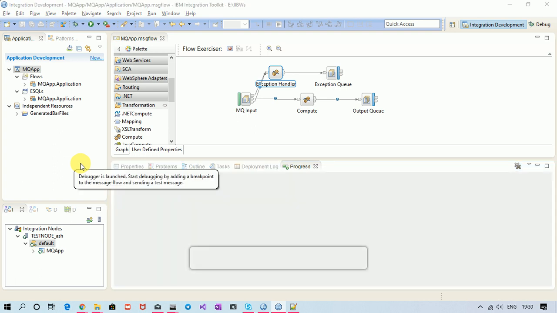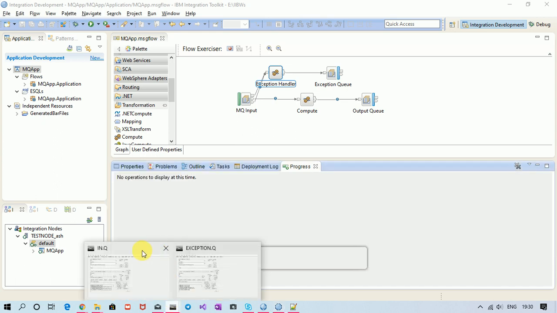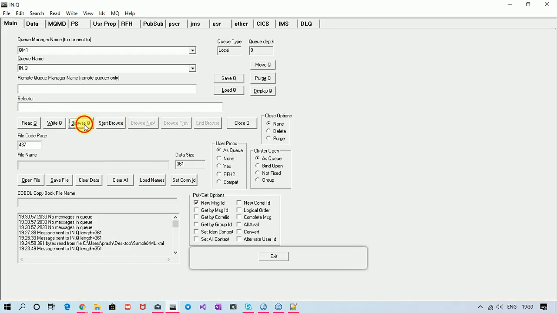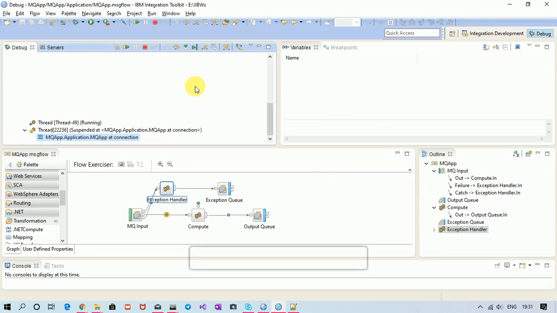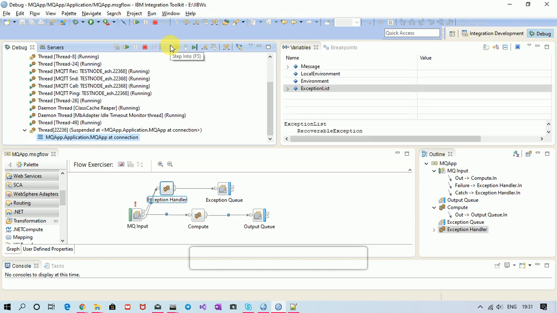Let me put the same message. Right. Debug. Debugger has been launched. See, my exception occurs, travels through catch terminal.